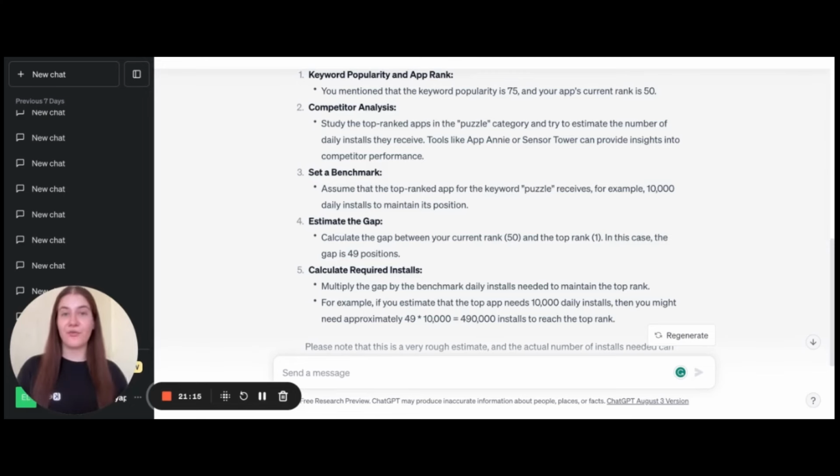But if it is your first time and you just enter the keyword promotion with your application, you may think that ChatGPT analyzes a lot of data, a huge variety of text, so maybe it is needed to believe and just to use this amount of installs. But it is extremely high and we cannot use these volumes when we are talking about keyword promotion.